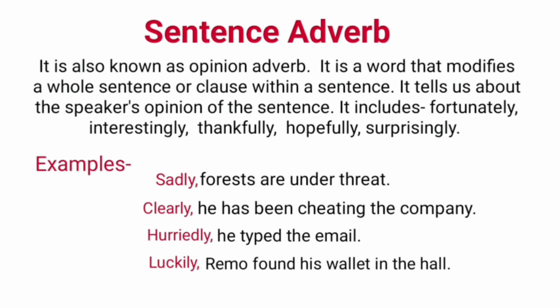Examples are: sadly, forests are under threat. Sadly is a sentence adverb here, as in its absence, the sentence would be like this: forests are under threat, and the meaning changes.